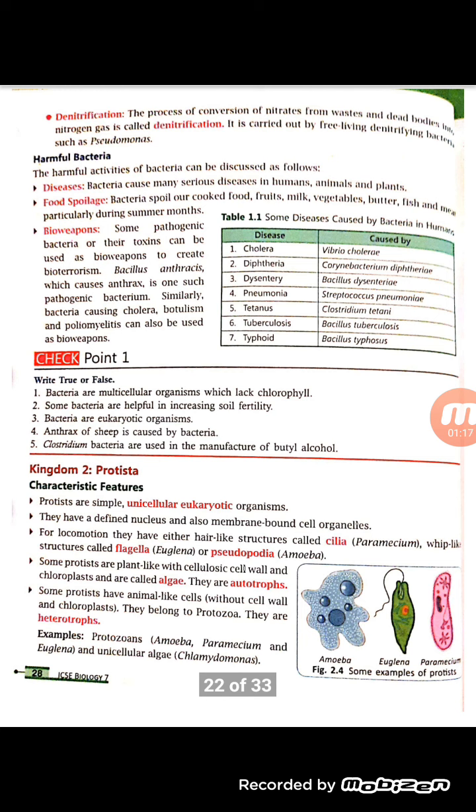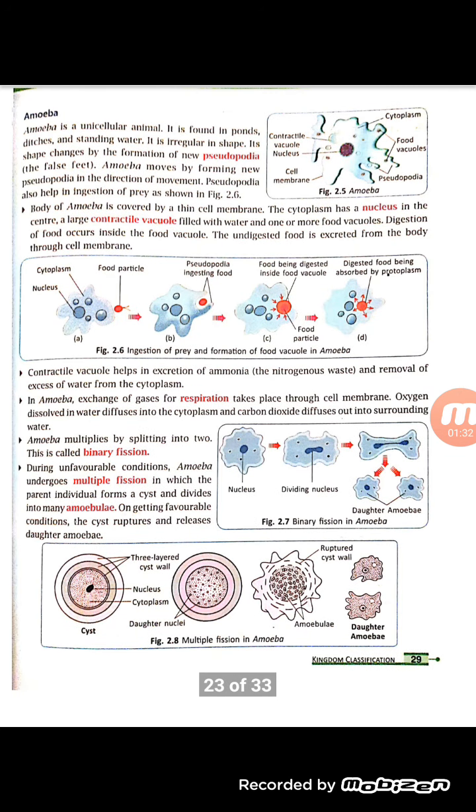So if we talk about examples, the examples include amoeba, paramecium, euglena, and certain unicellular algae, for example Chlamydomonas. Then here we will talk about the organism called amoeba. You can see in figure 2.5 there is a diagram which shows amoeba. It has a nucleus in the center, a contractile vacuole which is filled with water, and one or more food vacuoles could be there.